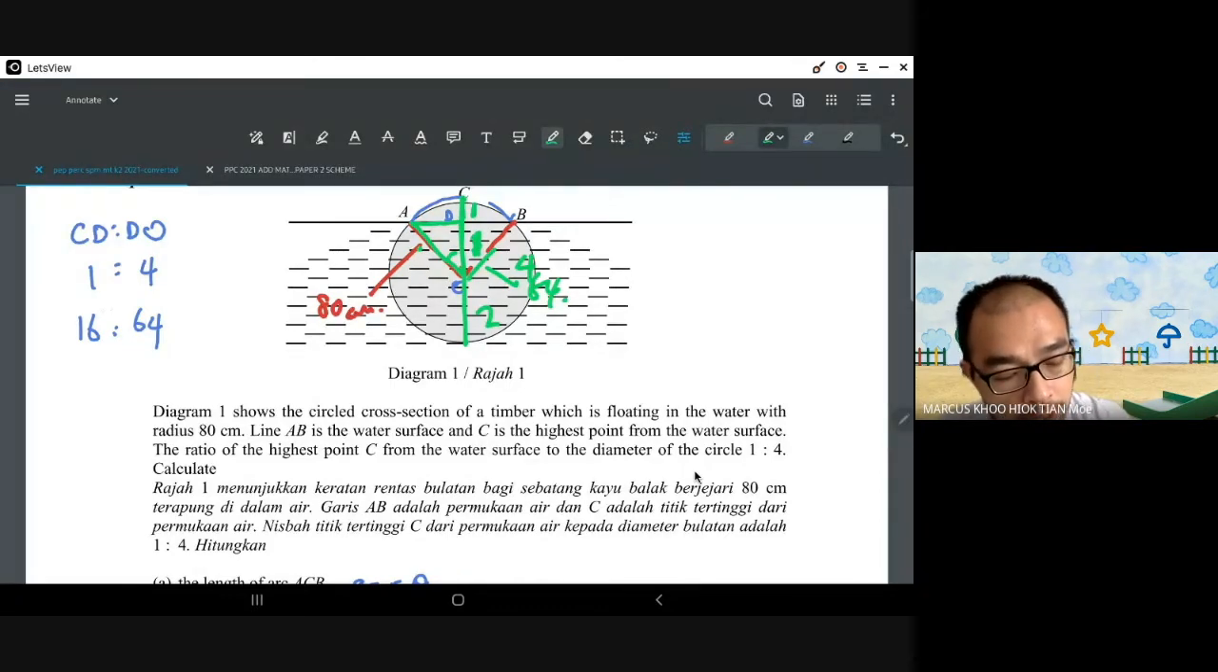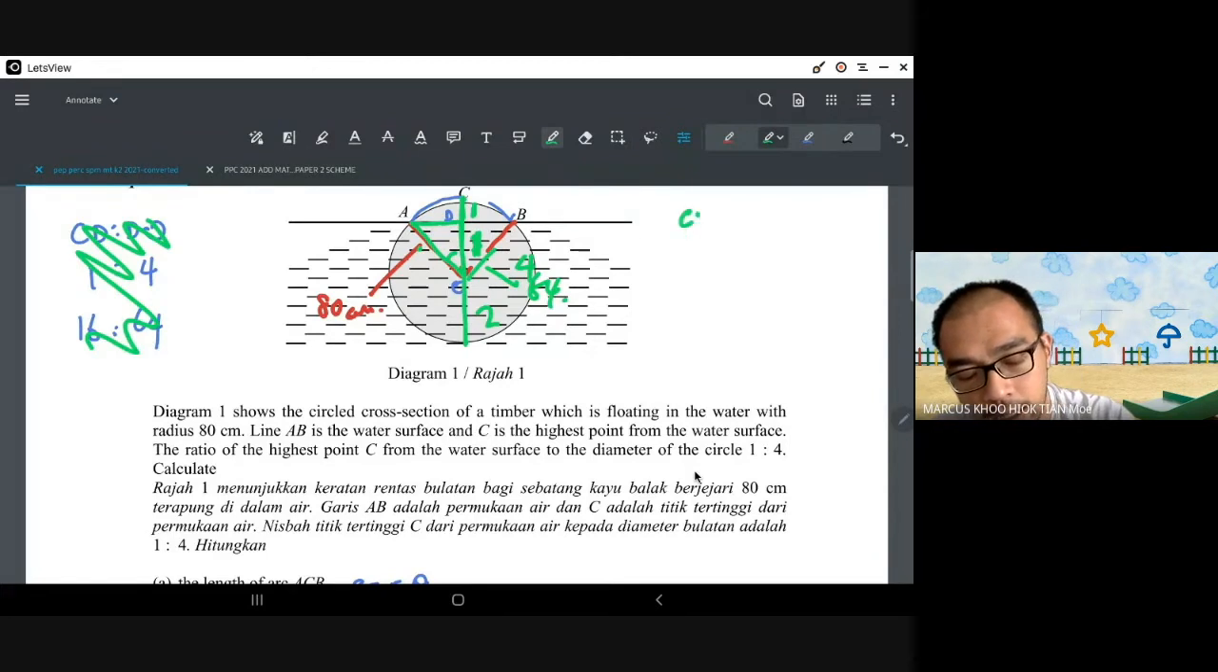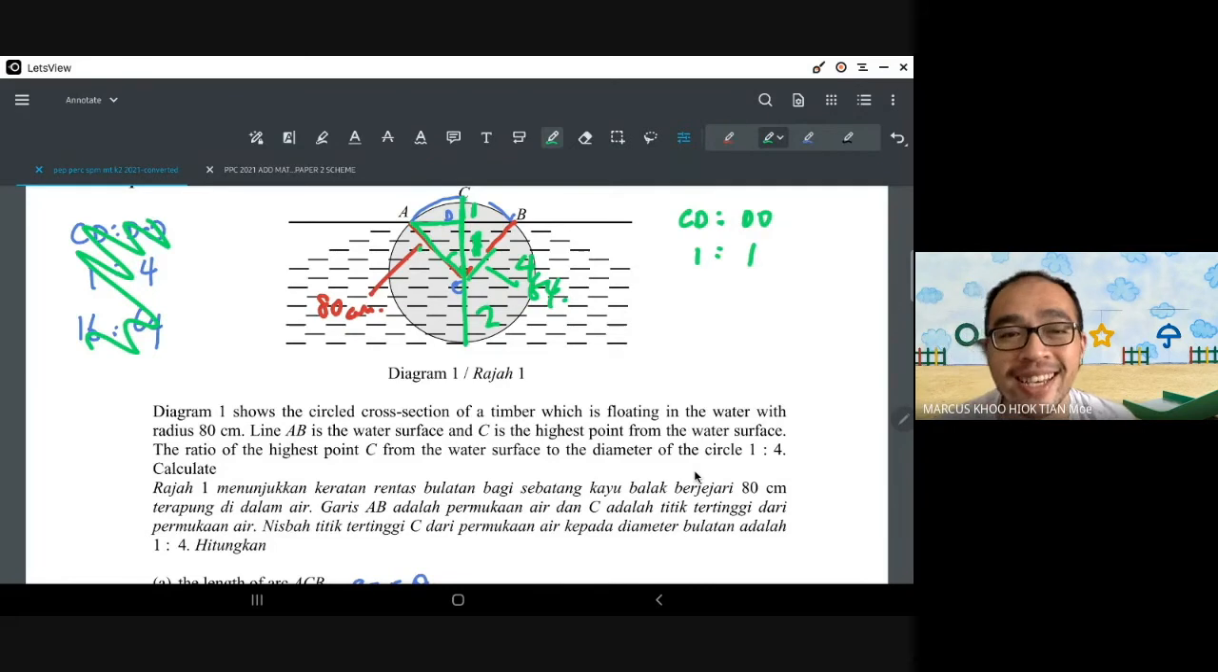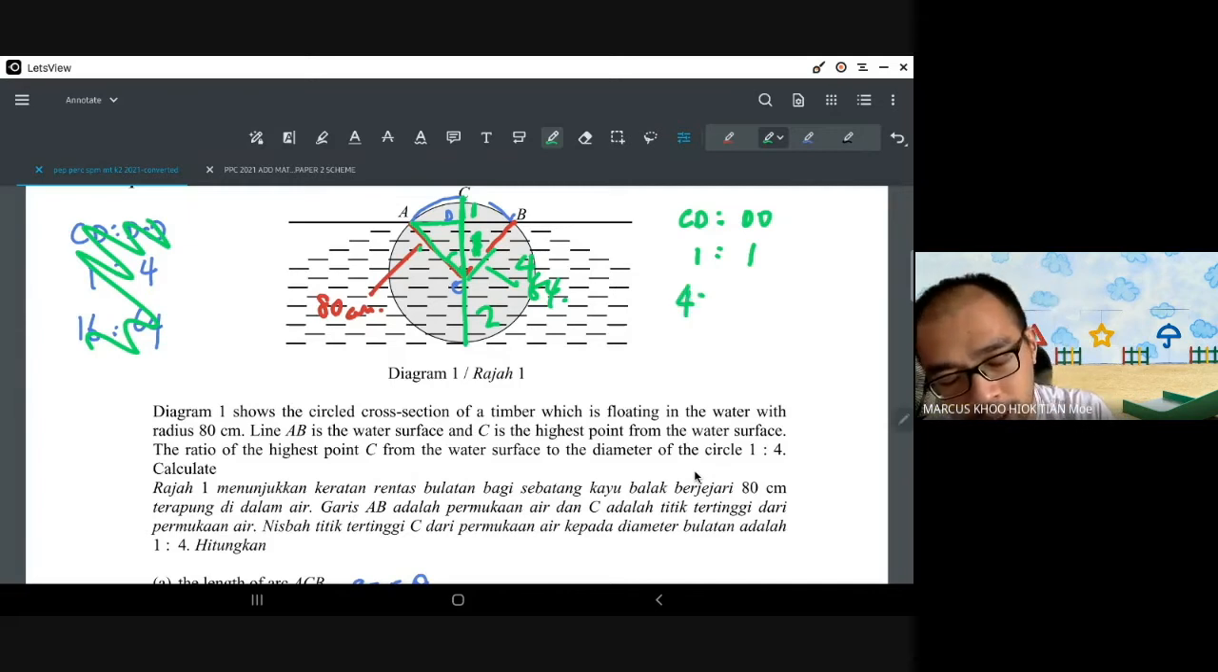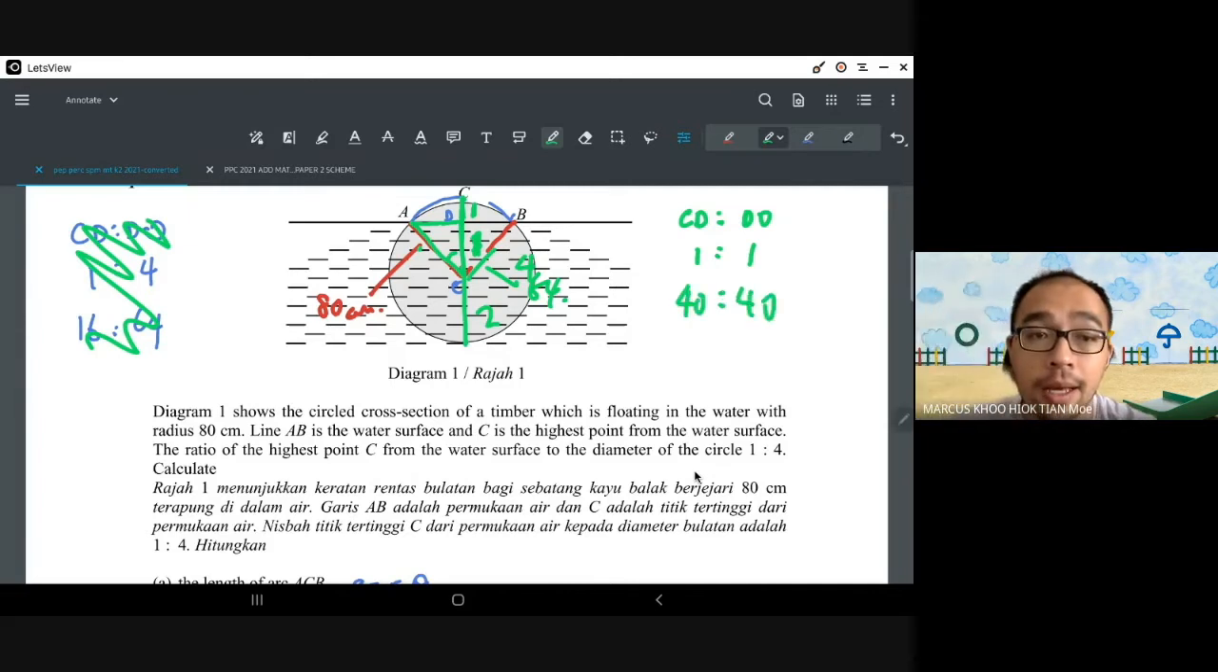So if that is the case, then CD to DO will be 1 to 1, which is 80, so it will be 40 to 40. Because if the whole thing is 80, and this is 1, each one is 40 cm. According to the diagram, it doesn't make sense, but that's what the information is telling us.